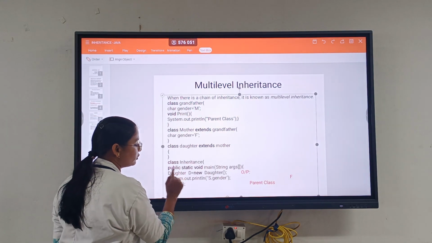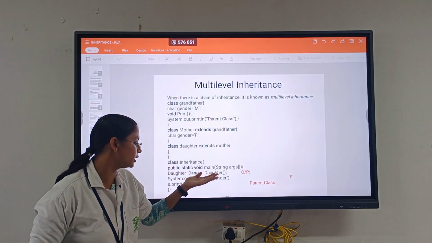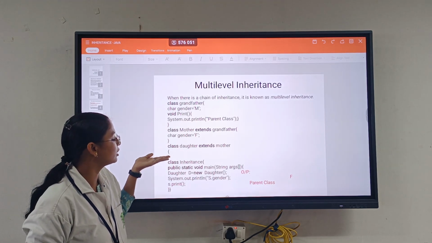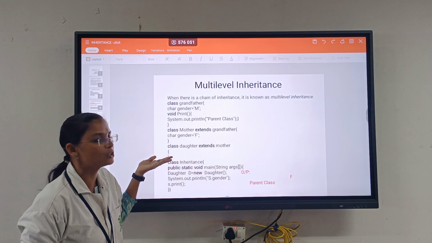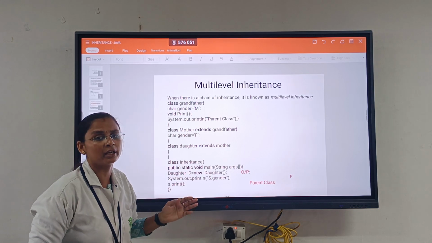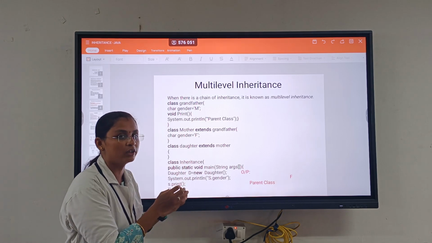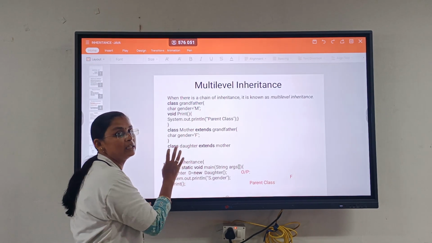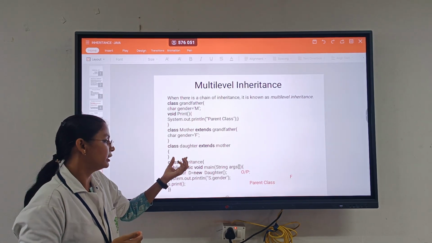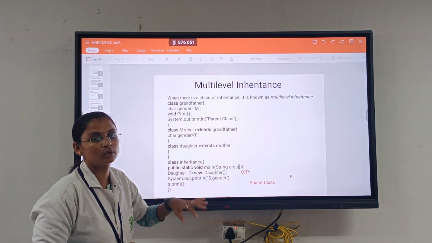I have created the main function for daughter. The object was created only for the daughter. So I am going to call the daughter class. The daughter class is there, not having any data, any methods or functions. If I give any data also, it will be taken and it will also inherit all the concepts of the parent class. That does not mean we are not going to give anything in our child class. We can give any data in our child class also, and it will also inherit all the concepts from the parent class. That is the concept here.